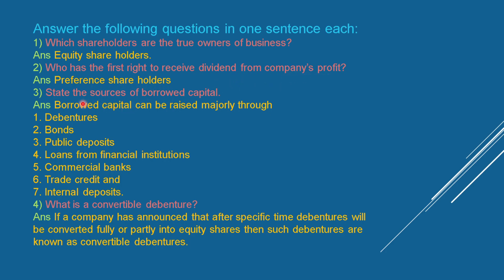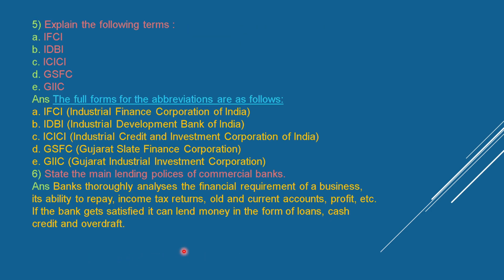Who has the first right to receive dividend from the company's profit? Preference shareholders. State the sources of borrowed capital. Borrowed capital can be raised majorly through debentures, bonds, public deposits, loans from financial institutions, commercial banks, trade credit, and internal deposits. What is a convertible debenture? If a company has announced that after a specific time debentures will be converted fully or partly into equity shares, then such debentures are known as convertible debentures.